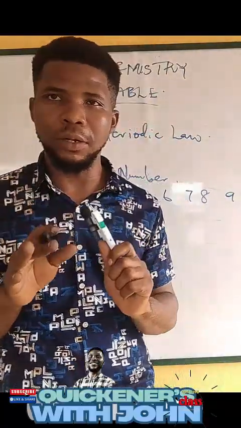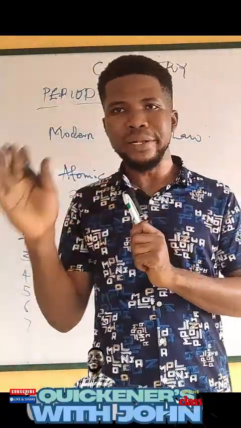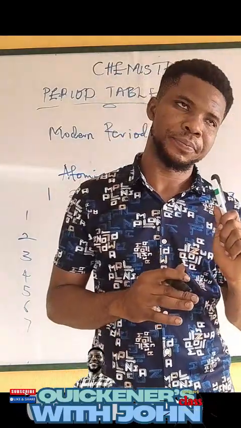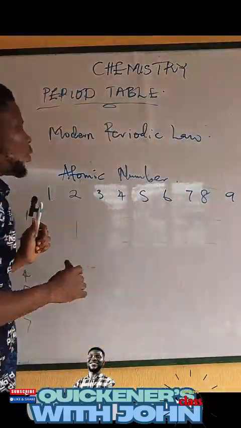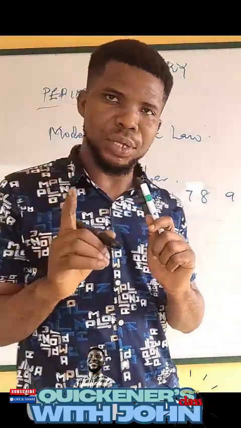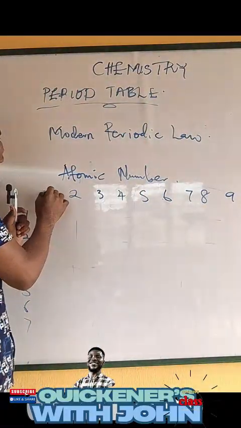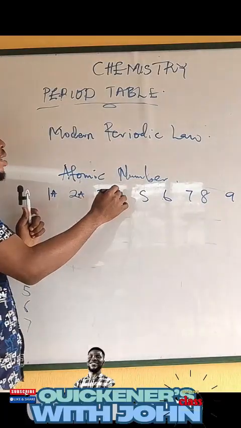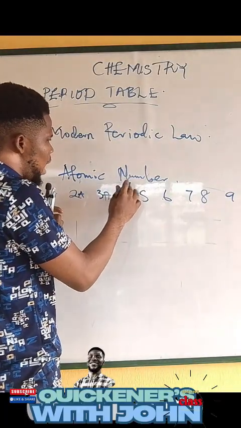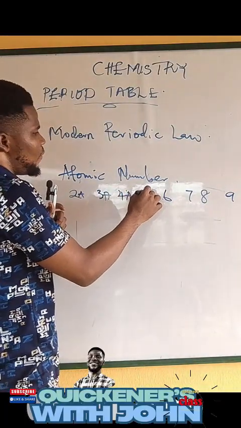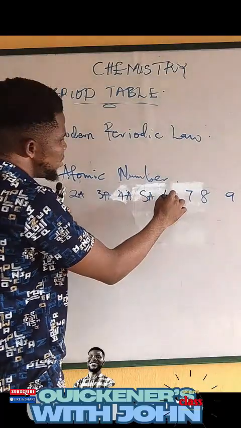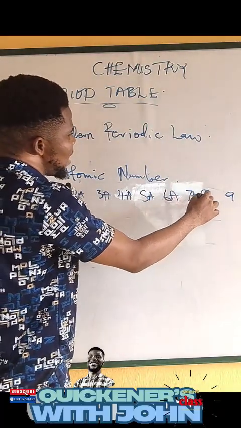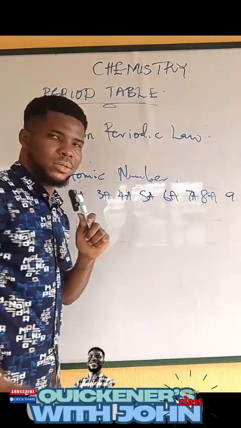So I need to explain that so that you understand why 18 and why 8. What they call 8 groups is what we call groups 1A, 2A, 3A, 4A, 5A, 6A, 7A, and 8A.